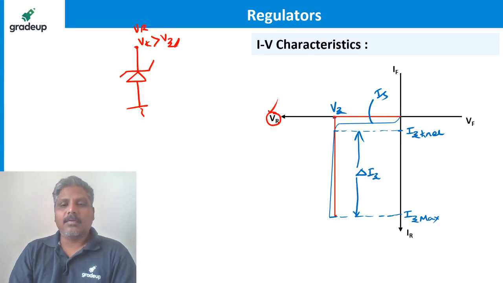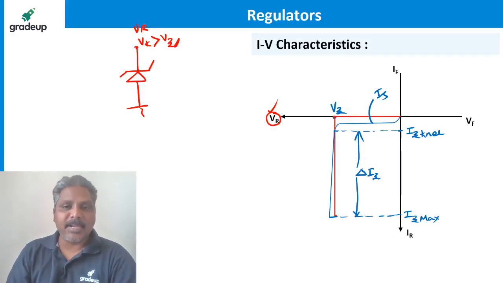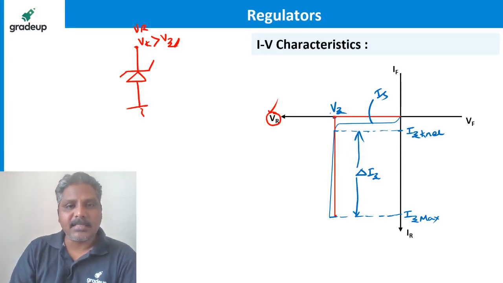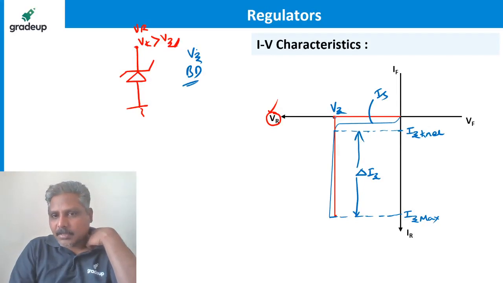Do you agree? What is delta IZ? After all, it is the change in current. From where to where? From knee current to maximum current. When is it happening? When the Zener is under breakdown, in the breakdown region. That means after Vz.